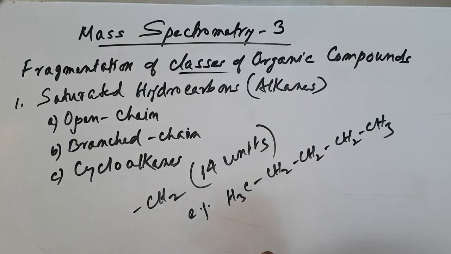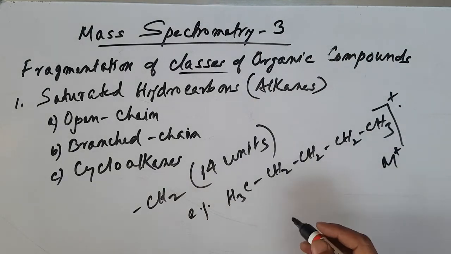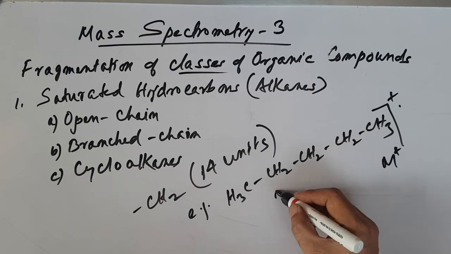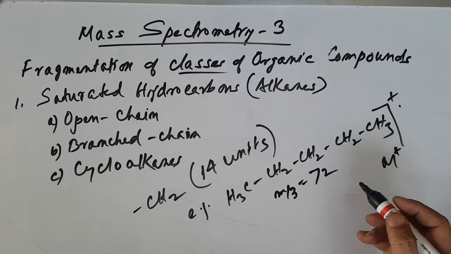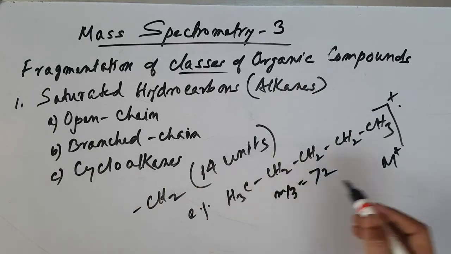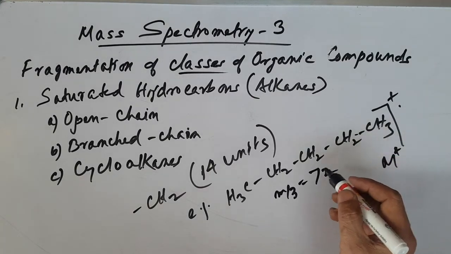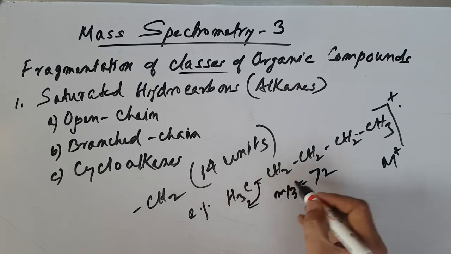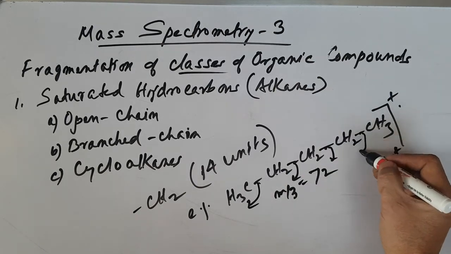So after bombardment of this with high energy electrons, it gives a molecular ion M plus. Let's say this m/z value is about 72, same as the molecular mass of the pentane. So this is a saturated open chain compound. I'm giving one example. So here loss of CH3, which is 15, then loss of ethyl group, and again profile like this.